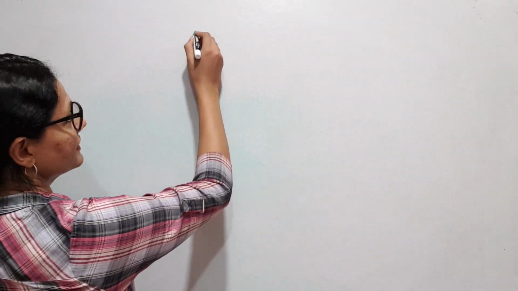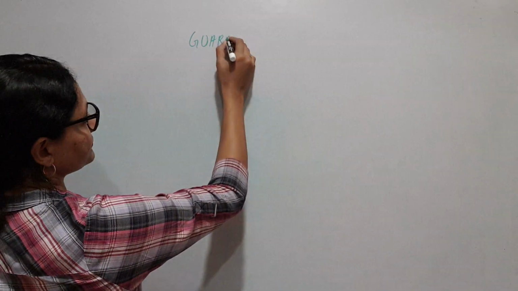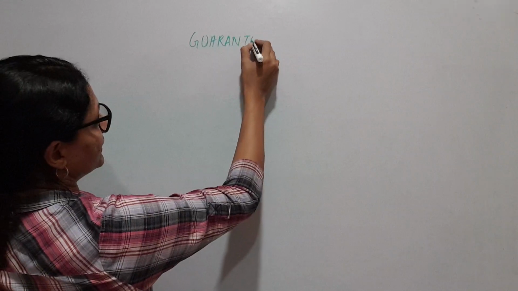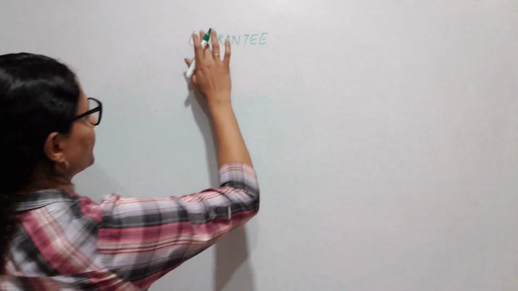What do I mean by guarantee? You buy goods from the market, and they say that this product will work well for at least 3 years. That is what is called your guarantee, warranty.